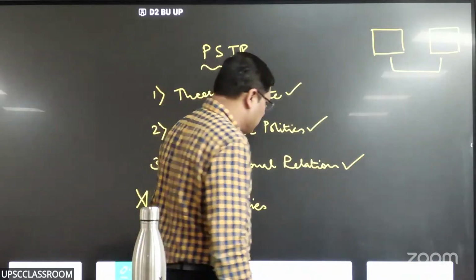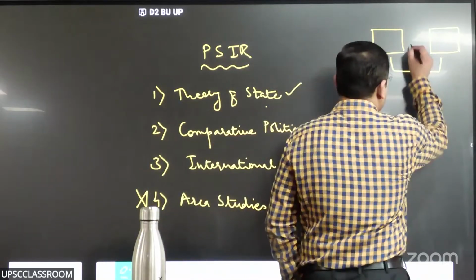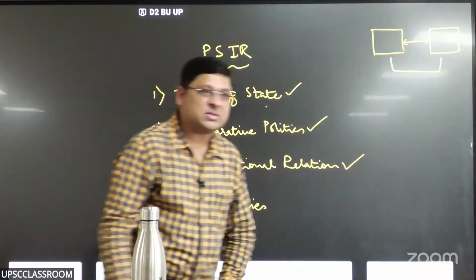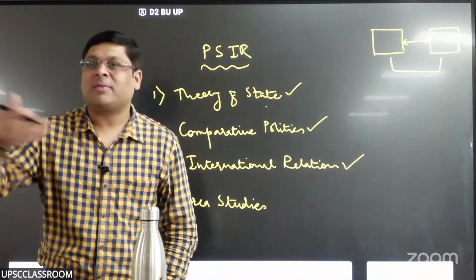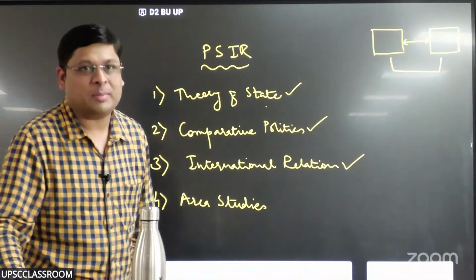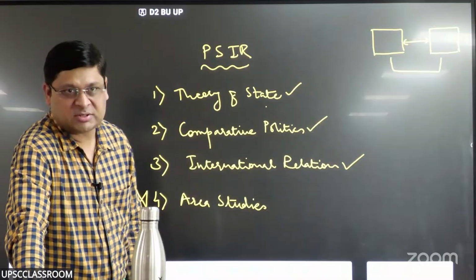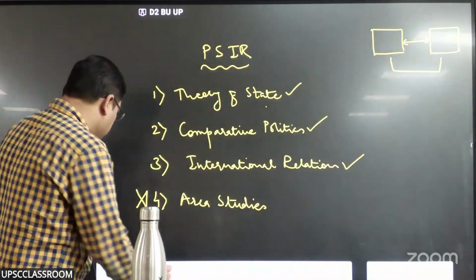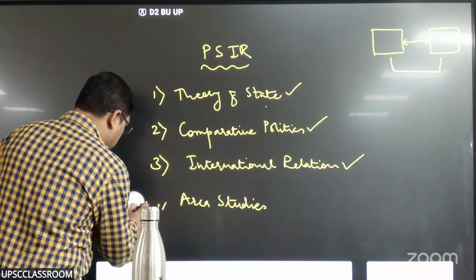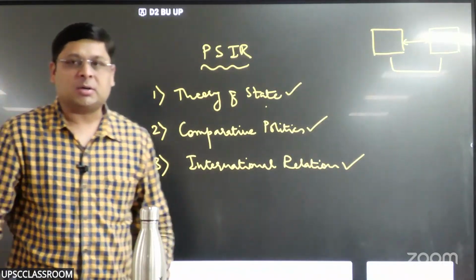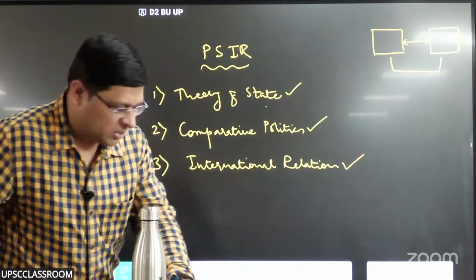Then there is third subdiscipline, international relations. It talks about the external behavior of states, right? And the kind of relation that develops between them. That is subject matter of what is called international relations. Is that clear now? Subject matter, right? So I would just erase this part. This is not there. So these are 3 subdisciplines as far as syllabus for UPSC is concerned, PSIR as an optional subject.